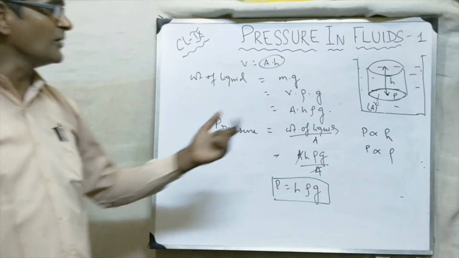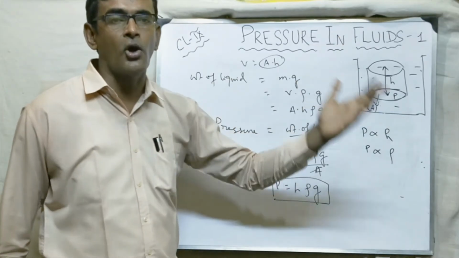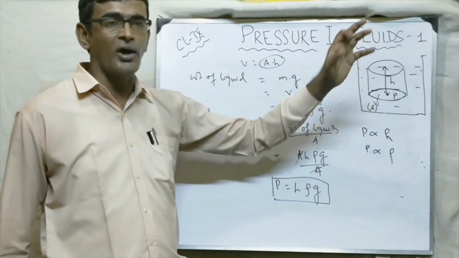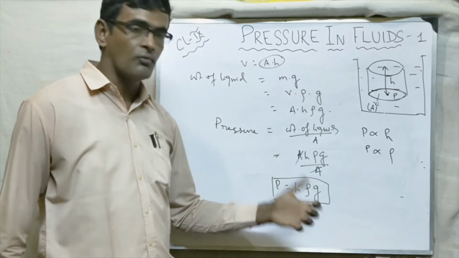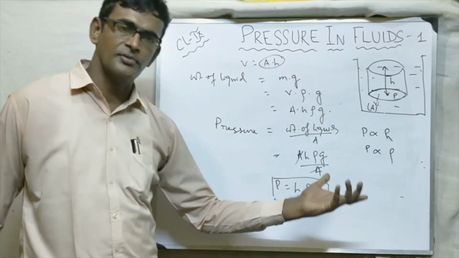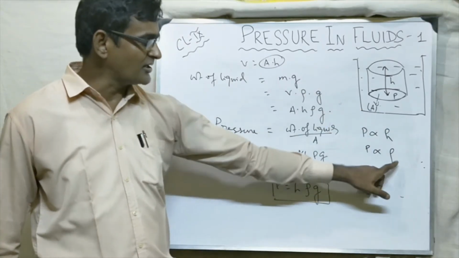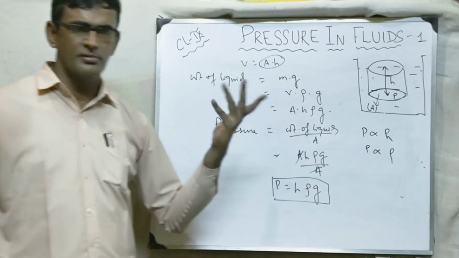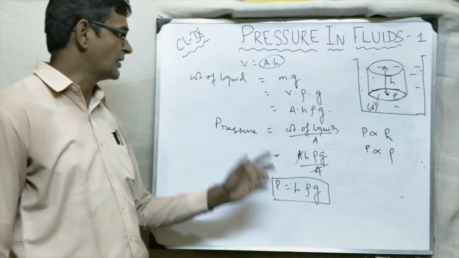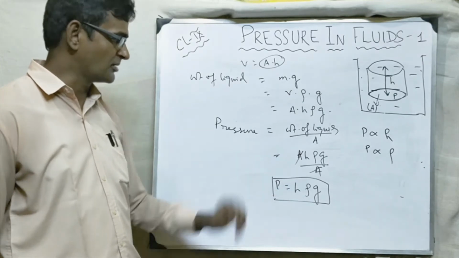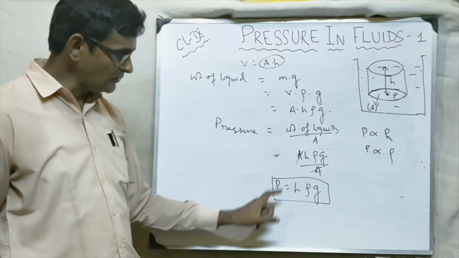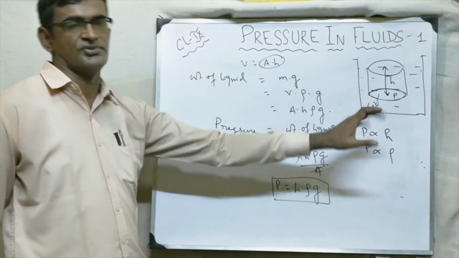और अगर मान लो वाटर की जगह कोई ऑयल दे दिए जिसका डेंसिटी वाटर से कम है, तो प्रेशर क्या होगा? कम हो जाएगा. तो प्रेशर is directly proportional to density, and this is g. It varies from place to place, you know, we have discussed already in the gravitation part. So pressure is equal to h rho g.